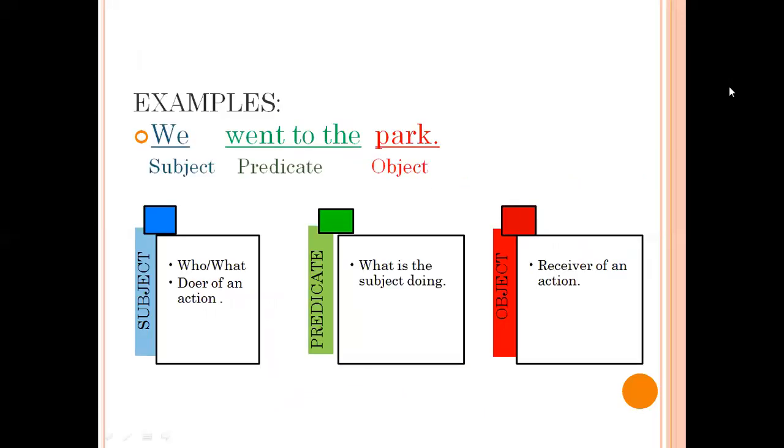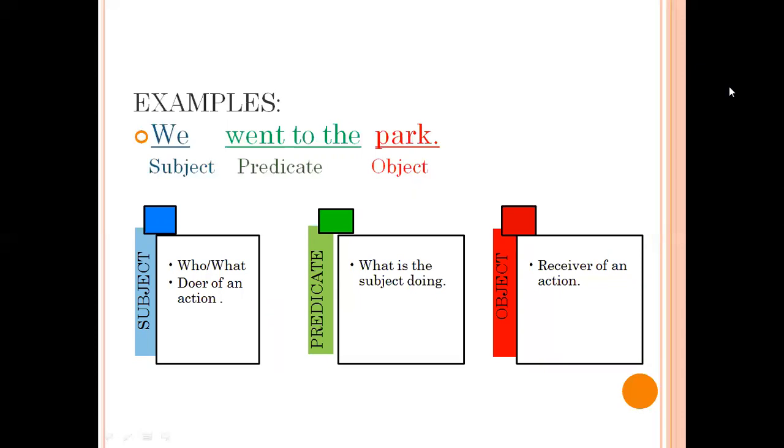Here I have given you basic definitions of subject, predicate and object so it becomes easy for you to identify them in the examples. Let's see. We went to the park. Look at the definition of subject. Subject is a doer of an action.